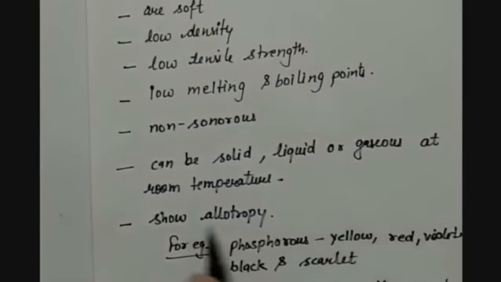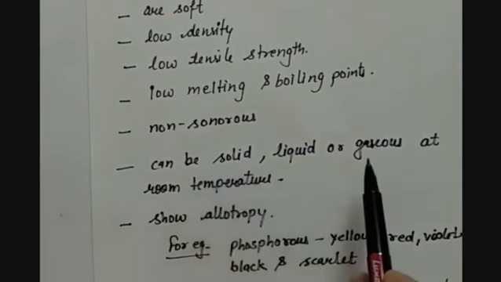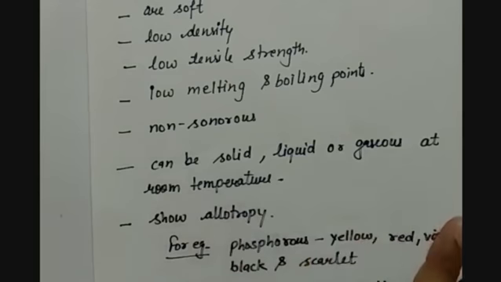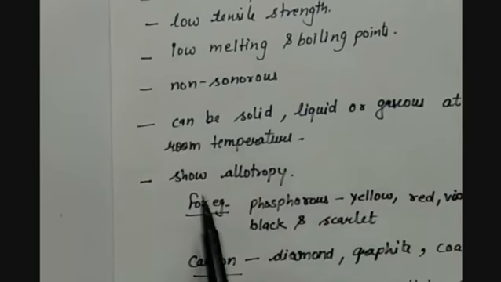Then all the non-metals were solids except mercury, but non-metals can be solids, liquids or gases at room temperature. Non-metals show allotropy. Allotropy is the property of an element to exist in more than one structural form, called allotropic forms.